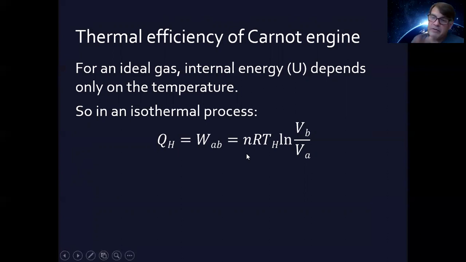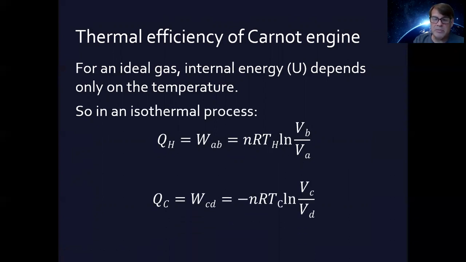We know this from a previous section, back in section 19.2, in one of the examples, this was proven: in an isothermal process, the amount of heat in the hot part is the amount of work done, and it's nRT at that higher temperature, times the natural log of the ending volume divided by the starting volume, okay?